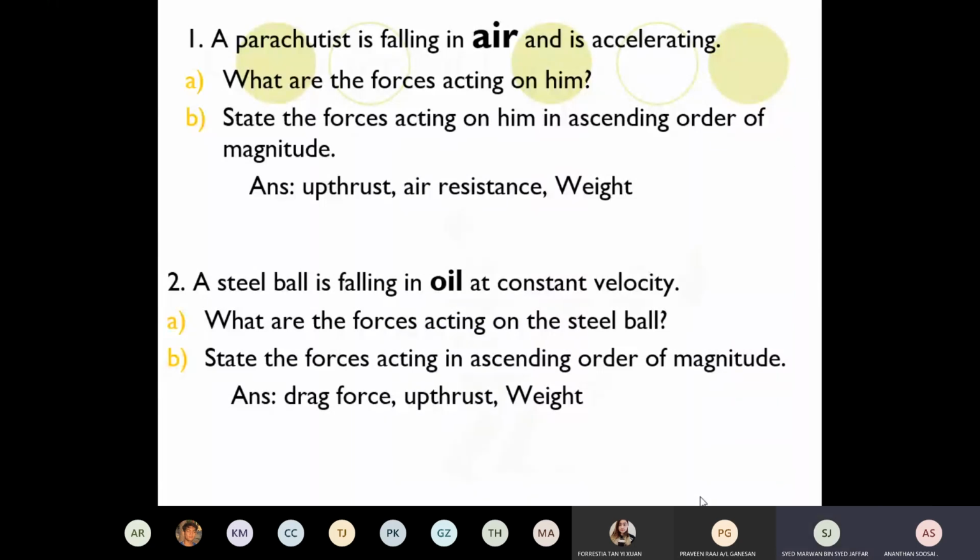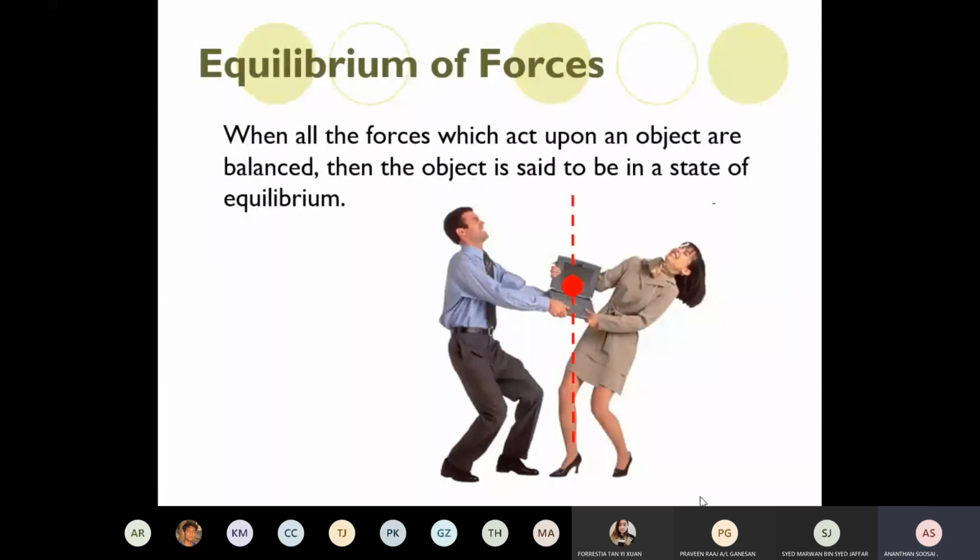So next we talk about equilibrium of forces. You learned this before, equilibrium. When an object is in equilibrium, what is the condition the object must have? If an object is said to be in equilibrium, what must be zero? The net force must be zero.